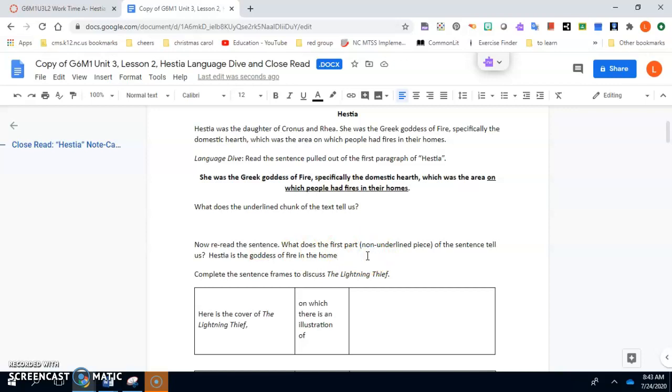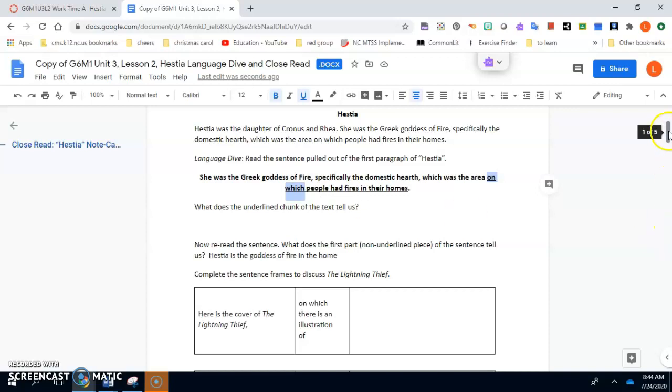So both parts tell us information about the domestic hearth or about the area that's being described here. These chunks have the same meaning, even though the phrase on which separates them. And that's what we're going to focus on today.